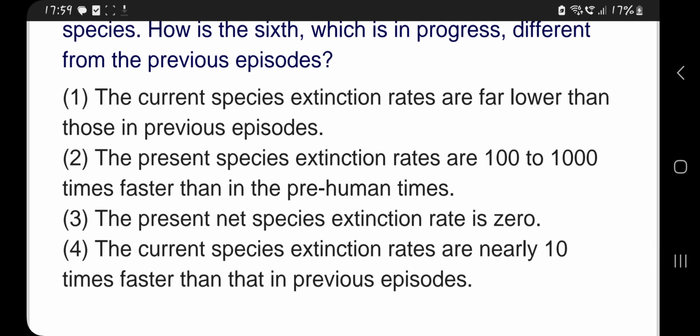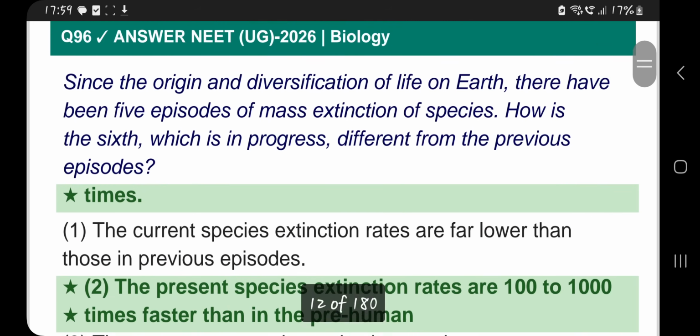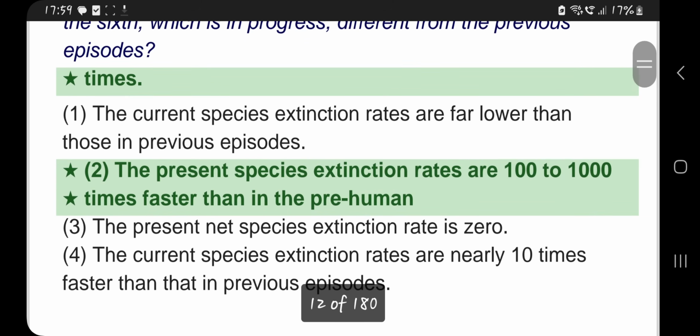The present net species extinction rate is 0. The current extinction rates are nearly 10 times faster than in previous episodes. The correct answer for this is the second one: the present species extinction rates are 100 to 1000 times faster than in the pre-human times.